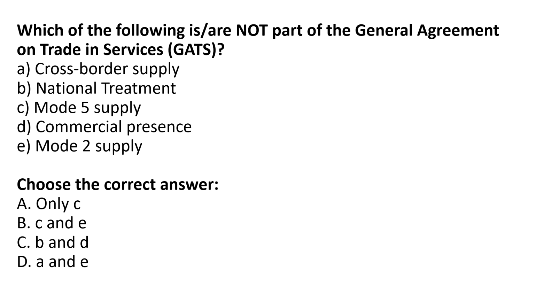Now let's move to the next question. Which of the following is or are not part of the GATS, that means General Agreement on Trade in Services? Okay. First you need to understand the question. It is asking which is not part of the General Agreement on Trade in Services, right? Options are cross-border supply, national treatment, mode 5 supply, commercial presence and mode 2 supply. Now you must be wondering what is mode 5 supply and mode 2 supply. I'll explain after announcing the answer, right?